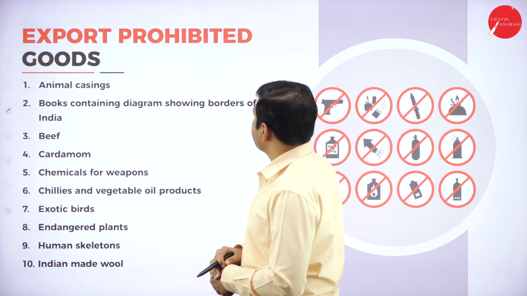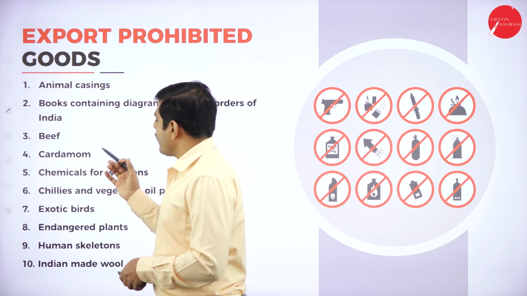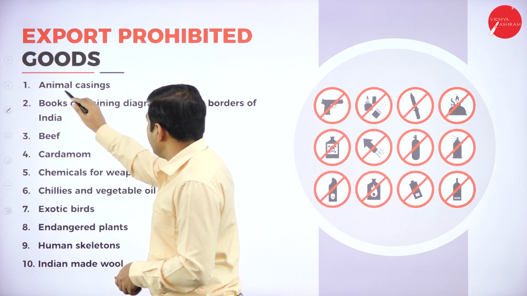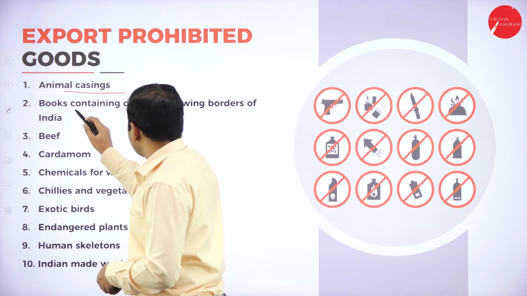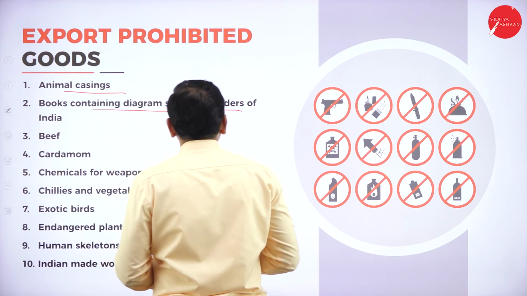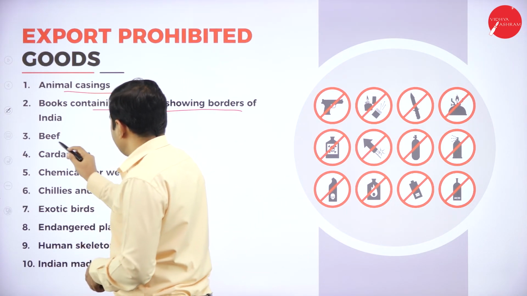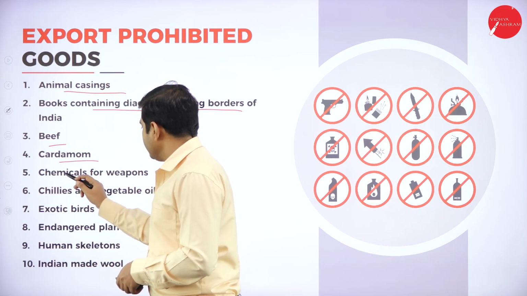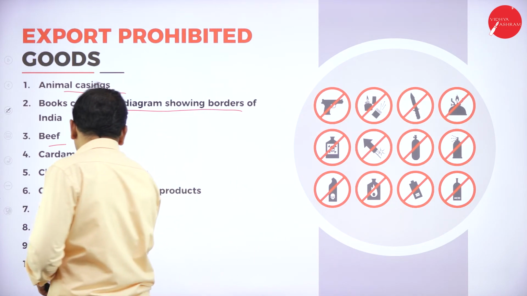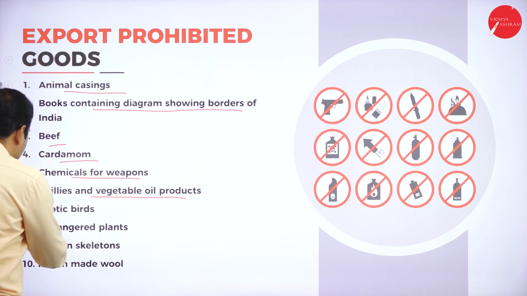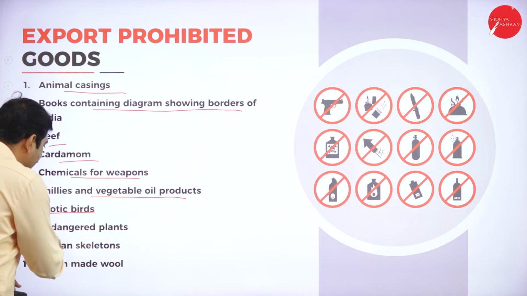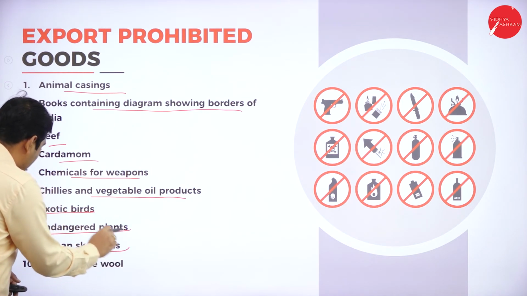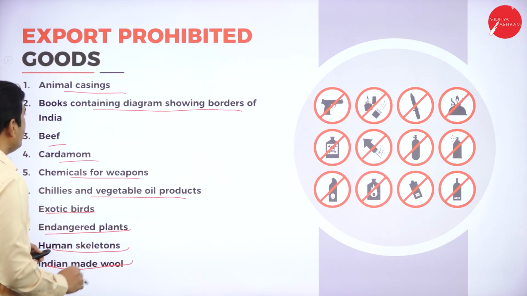Next point, export prohibited goods. What are the export prohibited goods in India? First, animals. Next point, books containing diagrams showing the border of India. Next one, beef, cardamom. Next one, chemicals for weapons. Next one, chilies and vegetable oil products, exotic birds. Next one, endangered plants, human skeletons, Indian made wool.